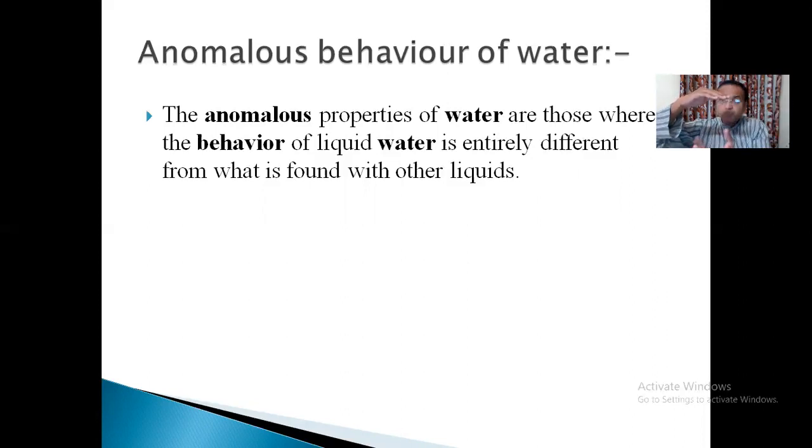But now this ice does not allow these to come in contact or exchange their energies, and therefore this water remains in the liquid state at 1, 2, 3, 4 degrees Celsius, and therefore aquatic plants and animals can easily survive under this ice, isn't it? And this anomalous behavior of water is therefore very, very important for the survival of aquatic plants and animals. Very good, dear friends.